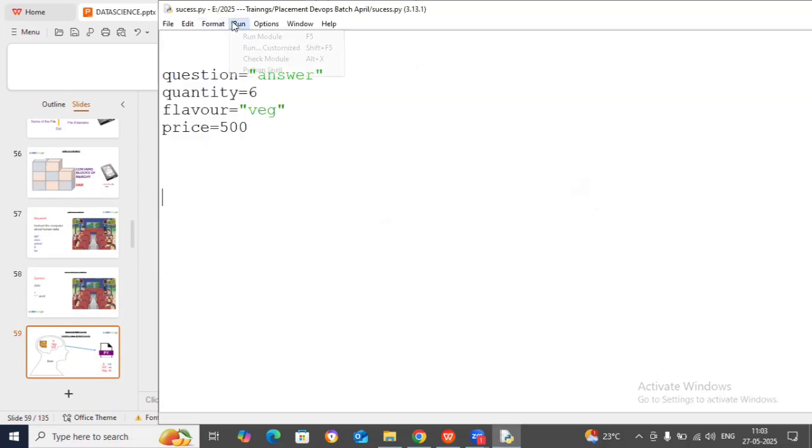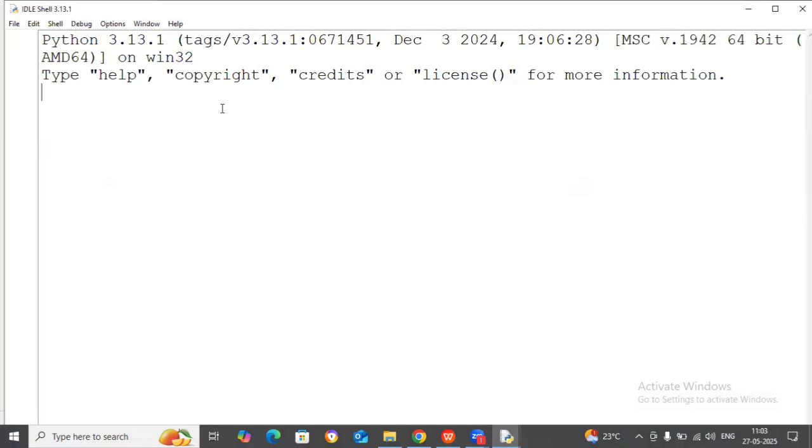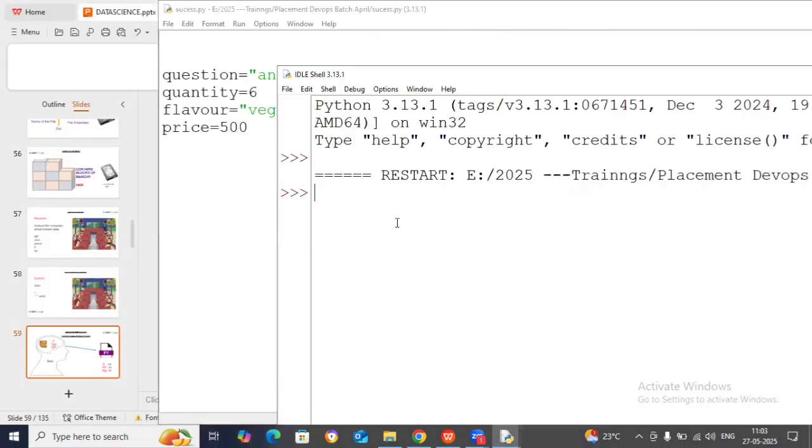Is it easy? If you want to print it, you can print anything. For example, I'll print price. You will get 500.